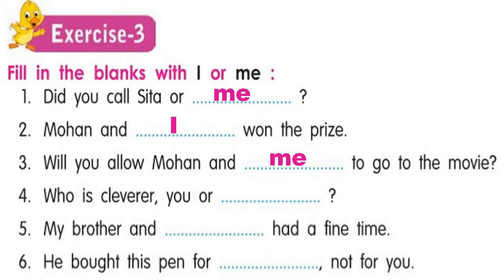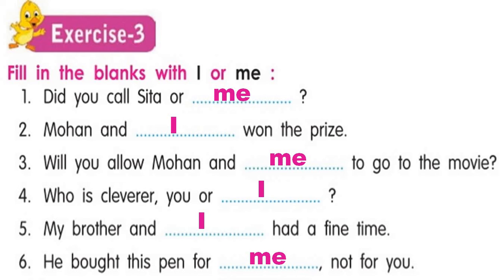Who is cleverer? You or I? Here, the doer is I or you. Either you are clever or I am clever. My brother and dash had a fine time. Again, I is acting as a doer. So we have used I here. He bought this pen for dash, not for you. Now, the doer is he and the receiver is me. So we have used me here. I hope now it's clear to you.